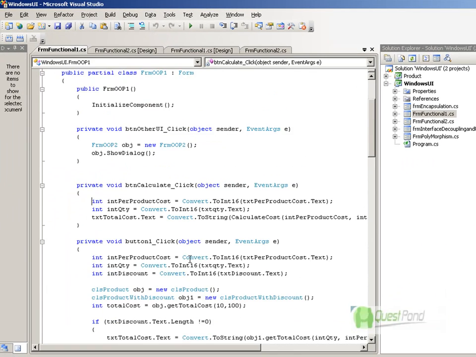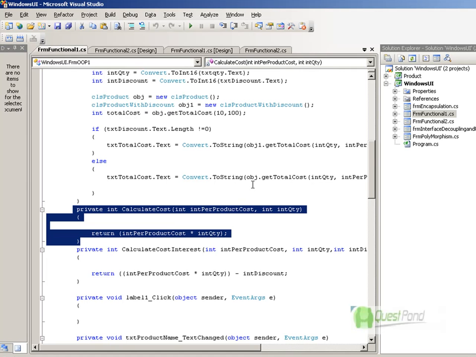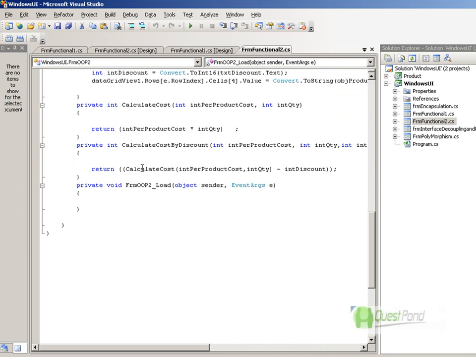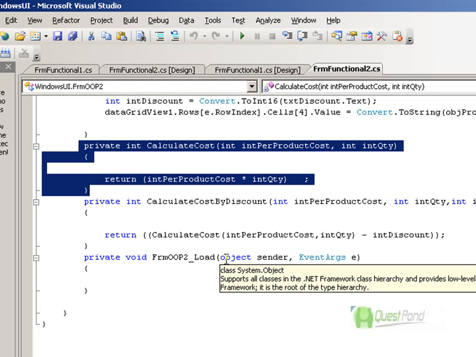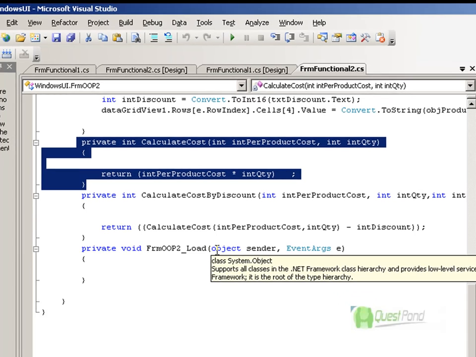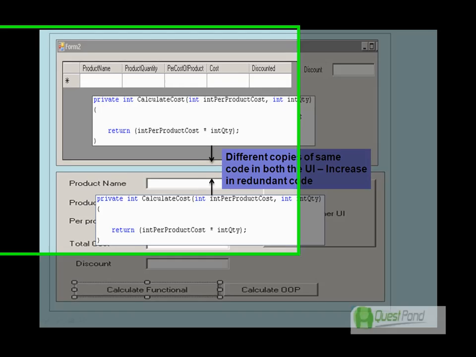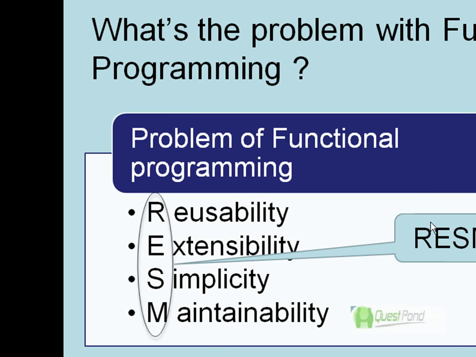Over here we have the calculate cost, which helps us calculate the total cost, and then again in the second screen, which is a different view altogether but the logic is the same, even there we have the calculate cost. So in other words, the same function, we have two copies of it. Just concluding, both of the screens, even though they use the same logic to calculate cost, have different copies of the code in both the UI. So what has happened is that we have increased redundancy. In other words, we have decreased reusability.